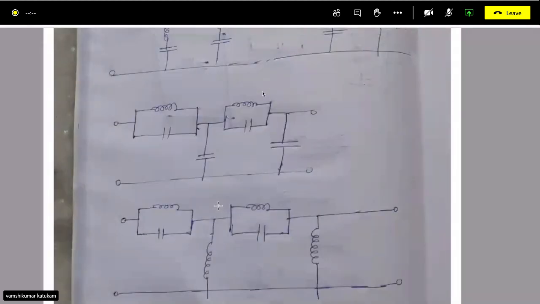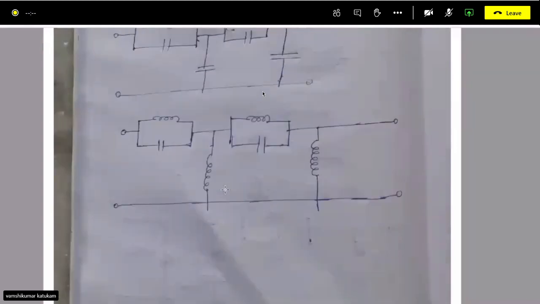There is a problem on this, so I will explain it in the next class. I need one more class to complete this, right? I will explain the same kind of method I discussed today for the LC ladder, and the minimum phase network. Minimum phase network is a small topic, right? If the zeros are on the right hand side, not the poles, then we call it non-minimum phase. Minimum phase means everything, zeros and poles, will be on the left hand side. So that is a small topic.